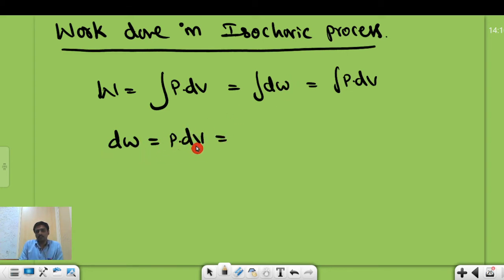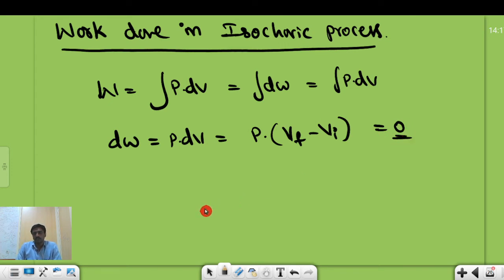With this formula, P times the variation of volume is V final minus V initial. But as the volume is not varying, in this process the work done is completely 0; there is no work done.